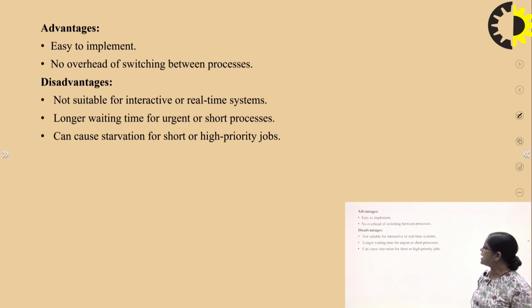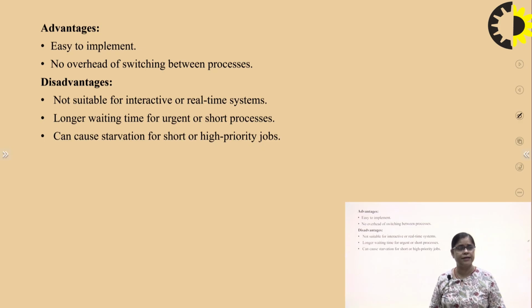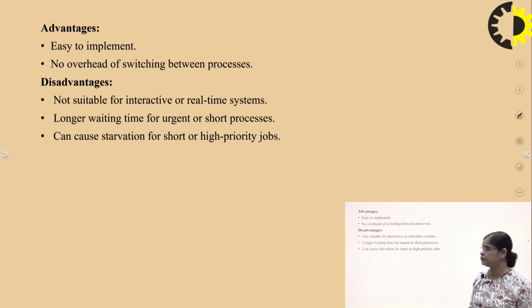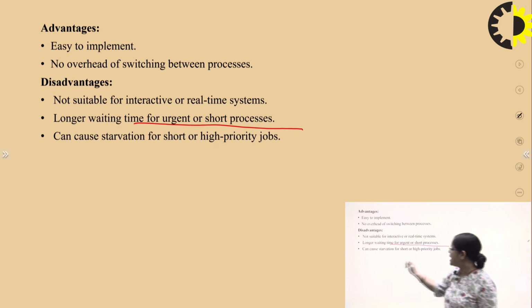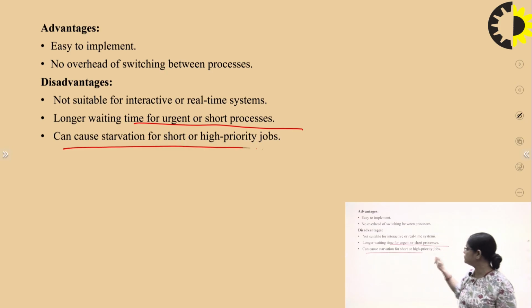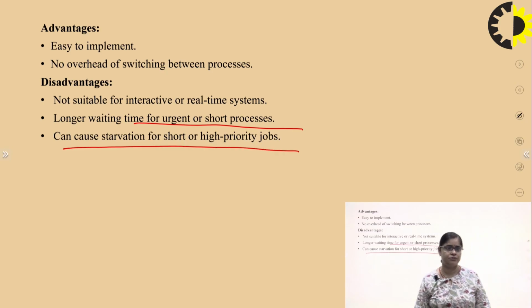Now, what are the advantages of the CPU scheduling algorithm? Advantages are that they are easy to implement and there is no overhead of switching between processes for non-preemptive. And the disadvantages for non-preemptive are that it is not suitable for interactive or real-time systems. Second is longer waiting time for urgent or short processes. And third is it can cause starvation for short or higher priority jobs, right?